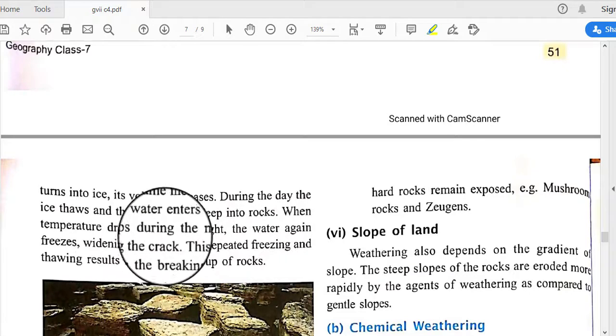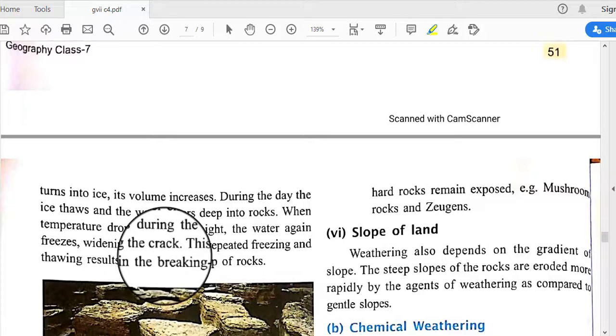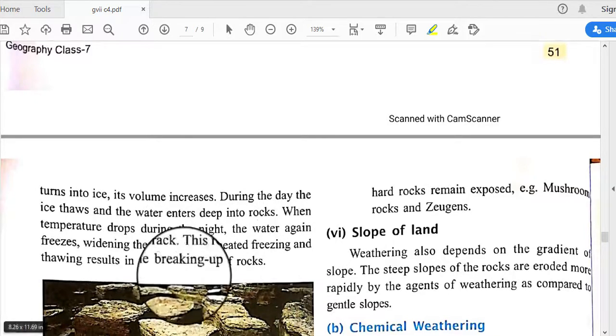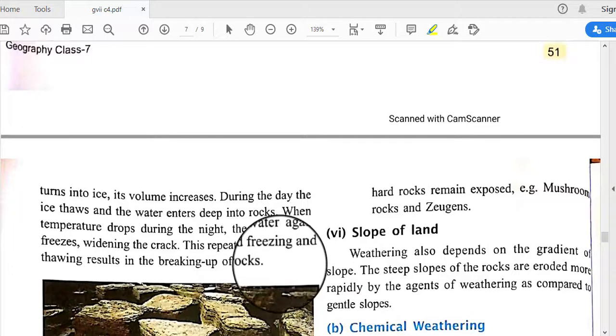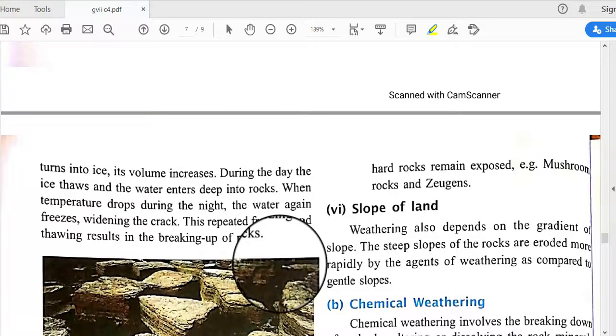When temperature drops during the night, the water freezes again, widening the cracks. This repeated freezing and thawing results in the breaking up of rocks. So by this frost activity, cracks first occur in the rocks, and they extend and break down the rocks.